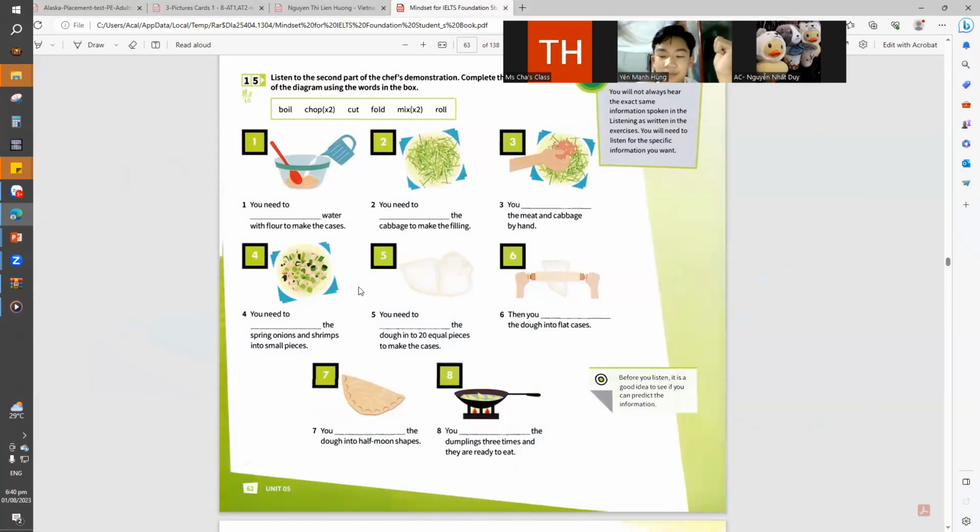Then mix the flour with 2 cups of water. Don't forget to add some salt, but only a little to add some taste. When you've mixed the ingredients, leave the dough for 10 minutes in the bowl to make sure it's ready. You can make the filling to go inside the dough while you wait. There are 2 main ingredients in the filling.